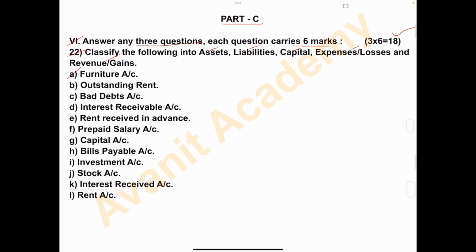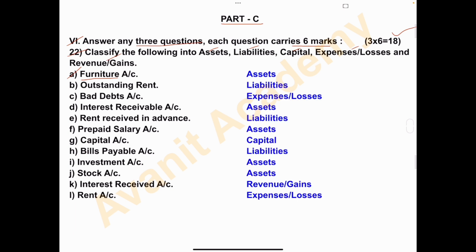A. Furniture account. Furniture is a fixed asset. So furniture account is an asset. B. Outstanding rent. Rent is an expense. So outstanding expenses is treated as liability. So outstanding rent is a liability.